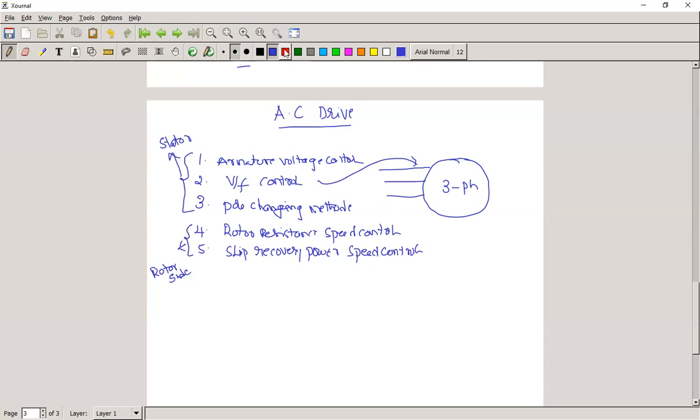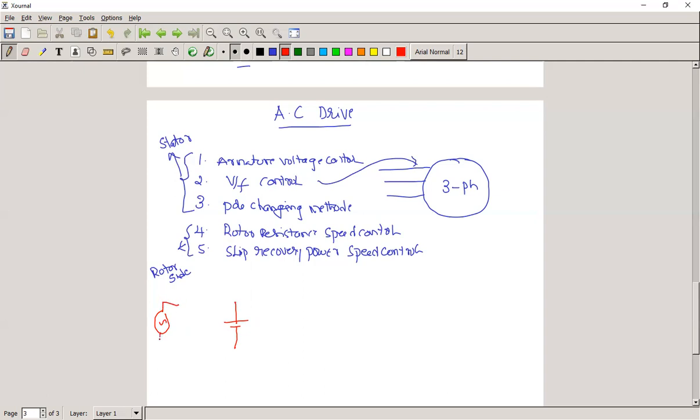Now suppose the DC supply is available. We are assuming that the DC supply is available. If the DC supply is not available, what do we have to do? The available source is AC.